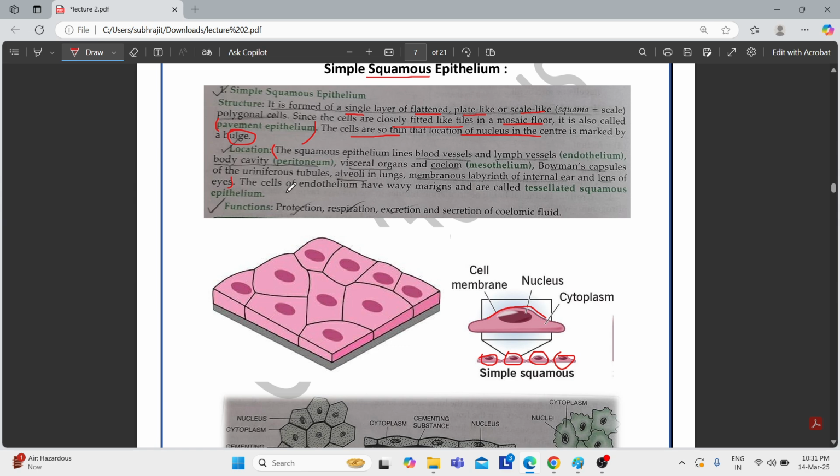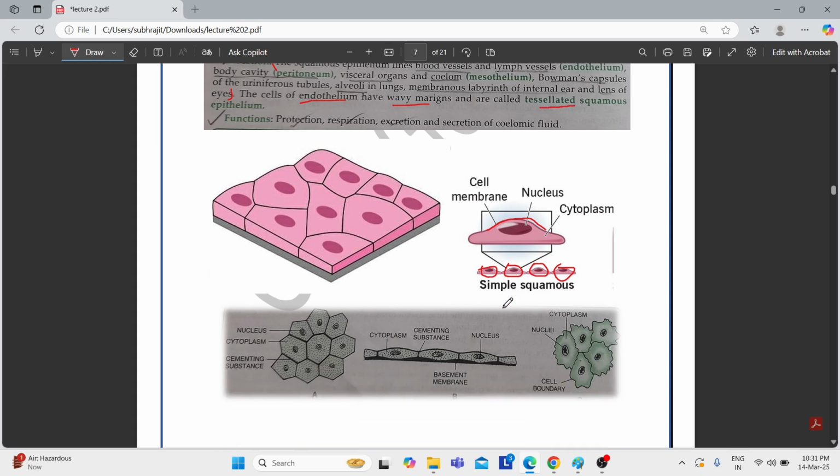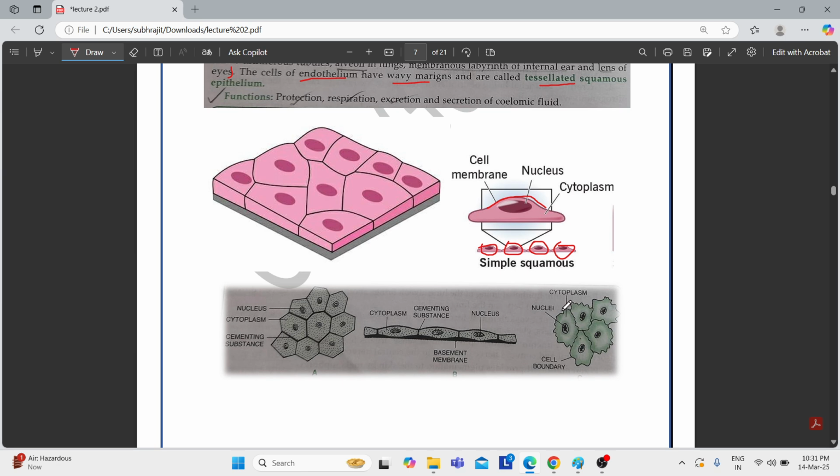Another feature of the endothelium is that they have wavy margins, and since they have wavy margins, they can also be called tessellated squamous epithelium. How does the wavy margin look? See, this is how this wavy margin looks. They look like waves, and this is the structure of the endothelium, which is present in the lining or internal surface.